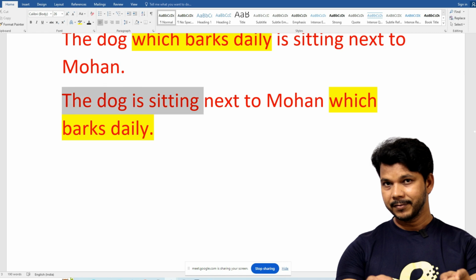The dog is sitting next to Mohan, which barks daily. Maybe Mohan is suffering from rabies. You want to say maybe this? Yes, sir.